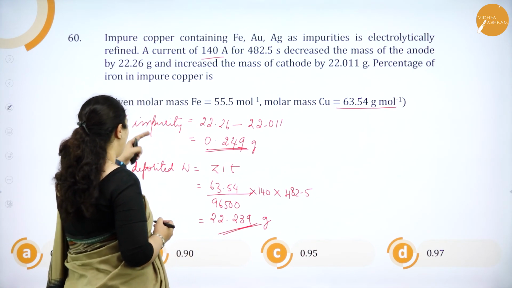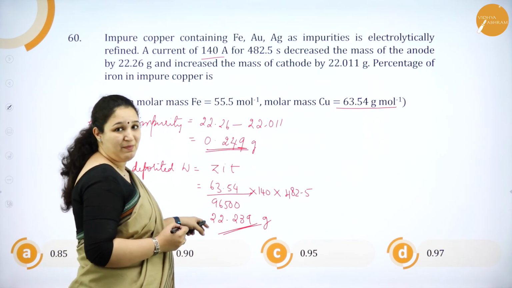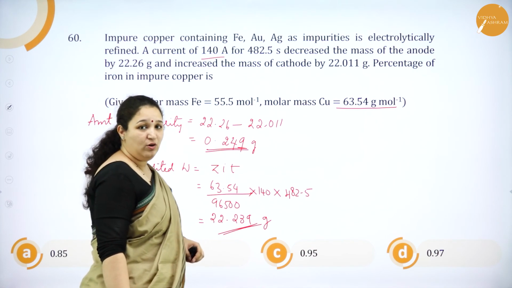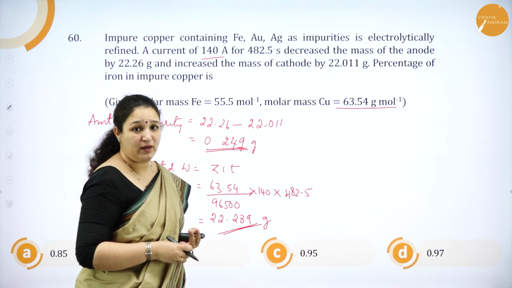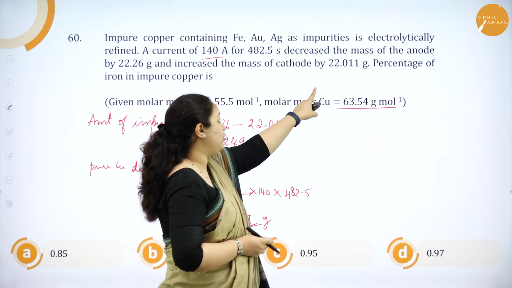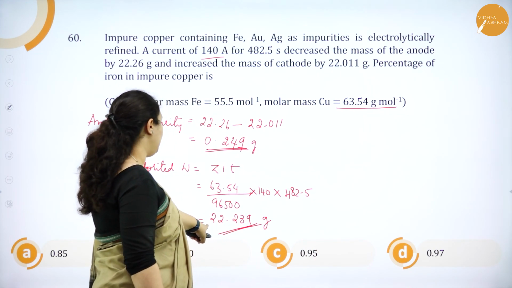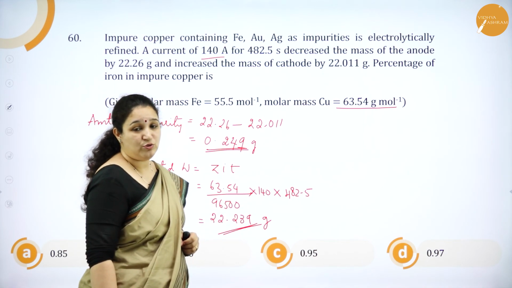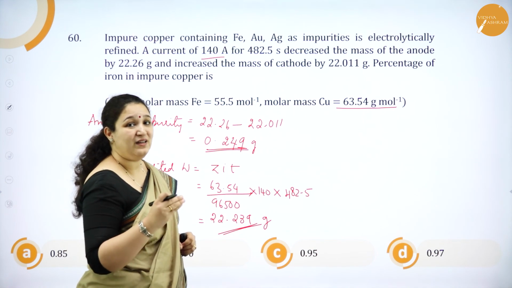First we found out the amount of impurity, then we found out the mass of pure copper deposited. Next we are going to find out the mass of iron impurity. How? See, the cathode mass increased by 22.011 grams, but the copper which was deposited is 22.239. So, there should be impurity. So, what is the amount of iron impurity?